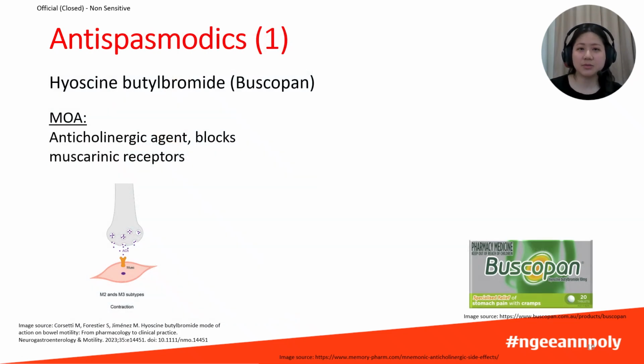Abdominal cramps are treated with antispasmodics, and one commonly used medication is hyoscine butylbromide, also known as Buscopan. That's the brand name. Buscopan is an anticholinergic drug. It works by blocking the action of the neurotransmitter acetylcholine or ACH. So normally, acetylcholine binds to muscarinic receptors on the gastrointestinal smooth muscle and causes contraction. So by blocking these muscarinic receptors, Buscopan prevents smooth muscle contraction, and this allows the intestines to relax.